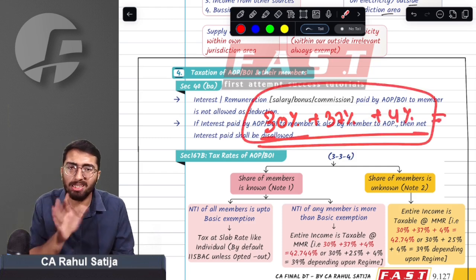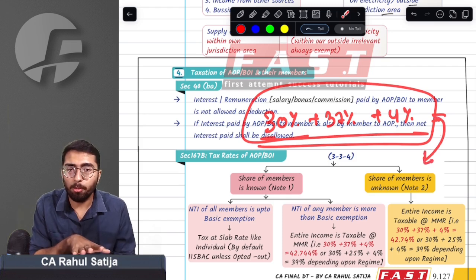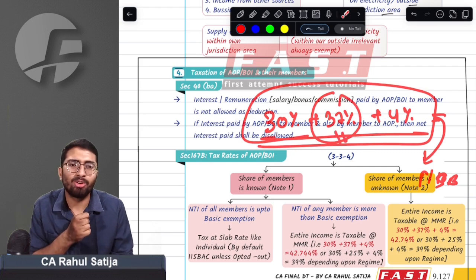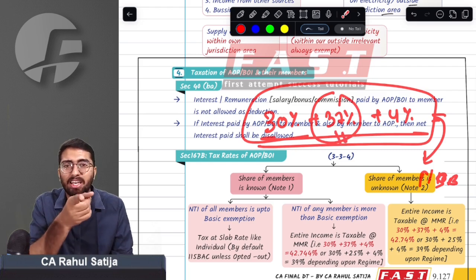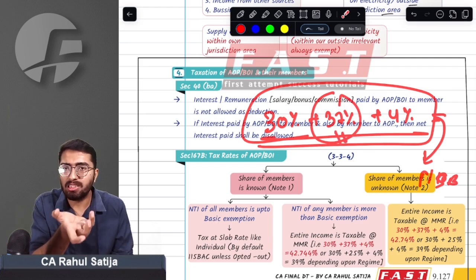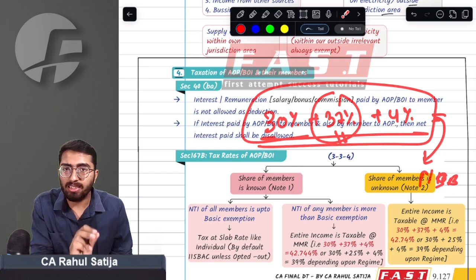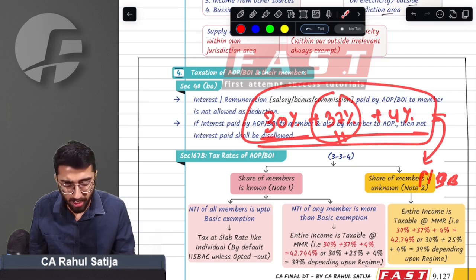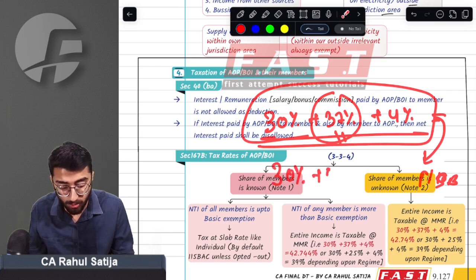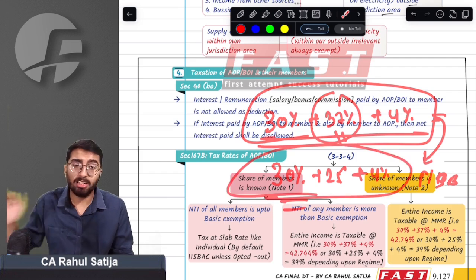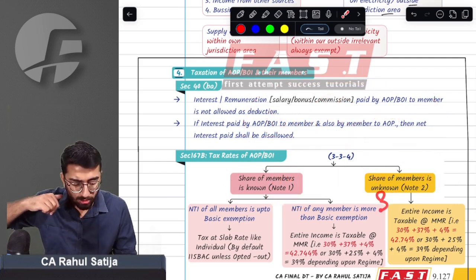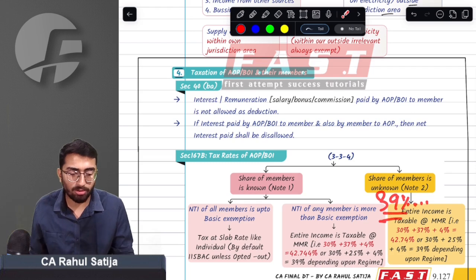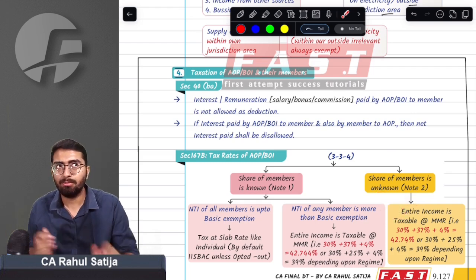Now, what the provision says is, if AOP pays tax under 115BAC, then this 37% surcharge should not apply now, since AOP MMR is the maximum marginal rate. For an AOP opting for 115BAC, we do not have any 37% surcharge bracket. So MMR should be 30% plus 25% plus 4%, which equals 39%.